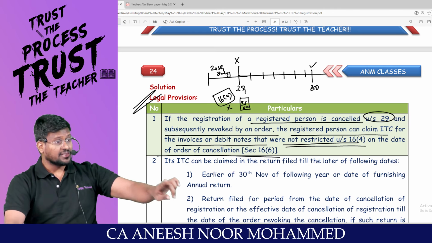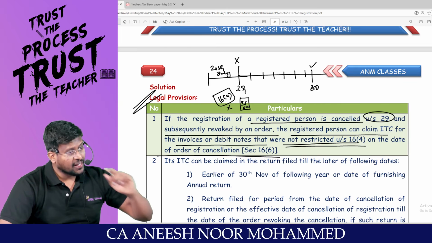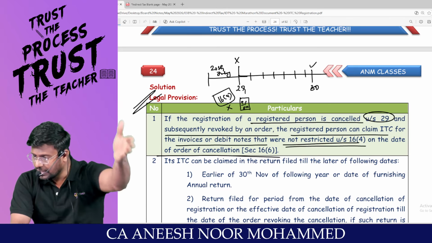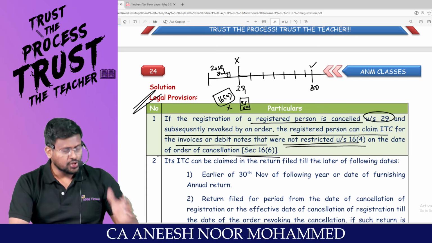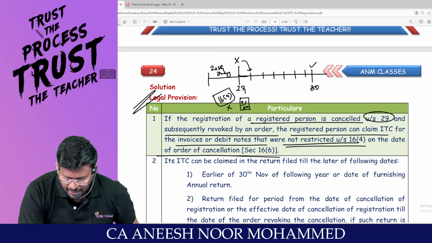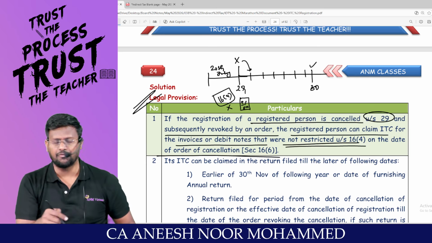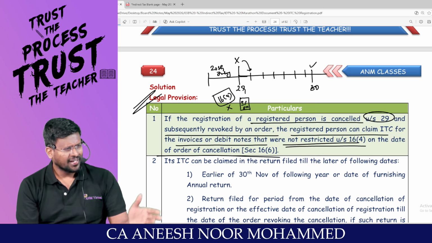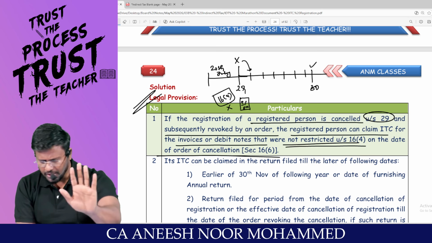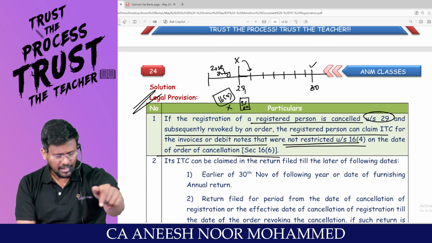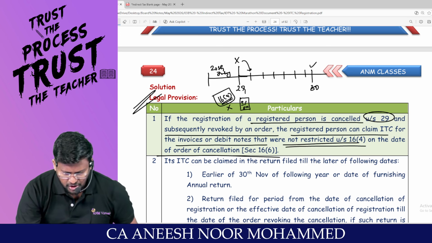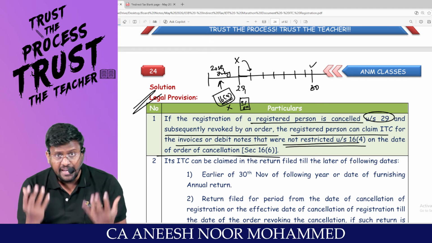Because, sir, 30th November of the succeeding financial year, till that I'm having time. There is no need that I have to mandatorily claim the ITC immediately in the next month itself. Am I right? So, on the date of cancellation of the registration, the time limit under 16 subsection 4 for this bill was alive.